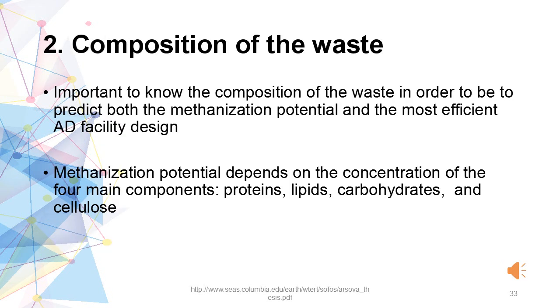Second, the composition of the waste. It is important to know the composition of the waste in order to be able to predict both the methanization potential and the most efficient anaerobic digester facility design. Methanization potential is the ability of a type of waste to be anaerobically digested or methanized into biogas and a digestate. Biomethanization potential depends on the concentration of the four main components, that is proteins, lipids, carbohydrates and cellulose.